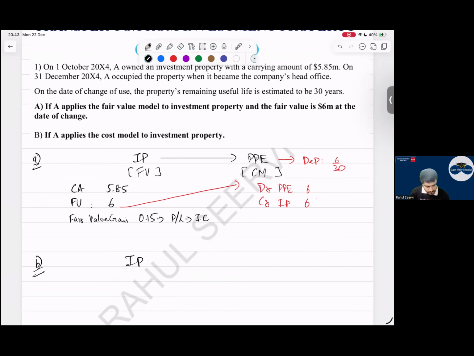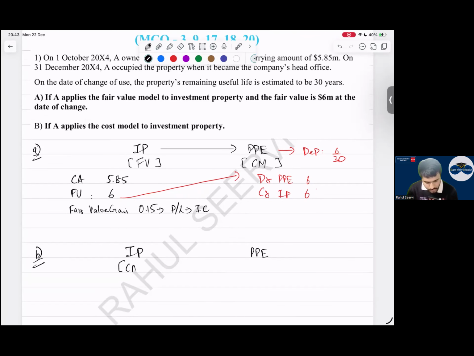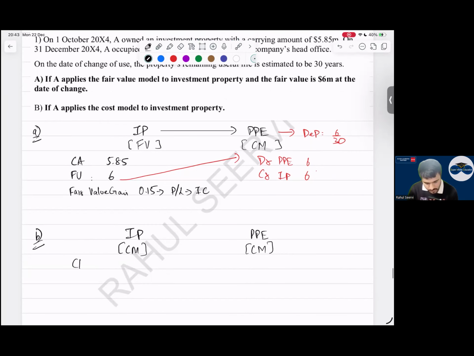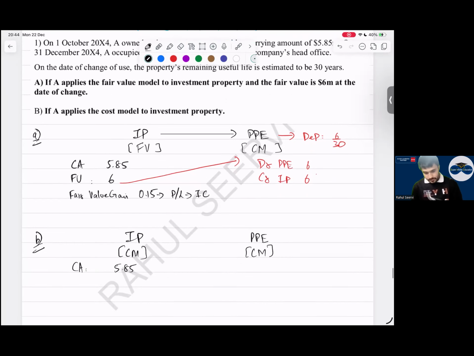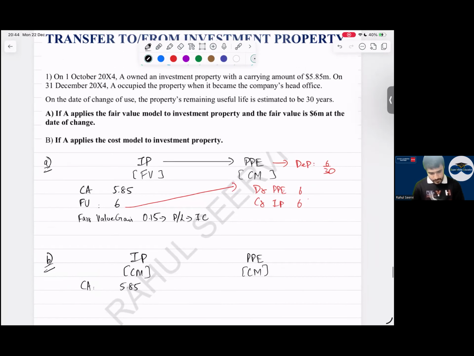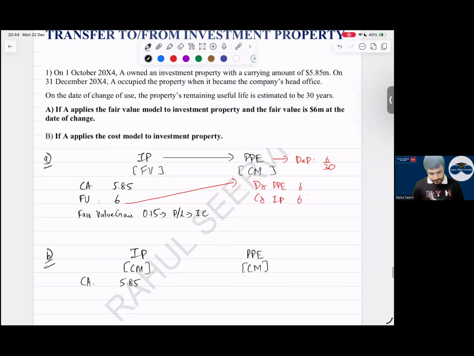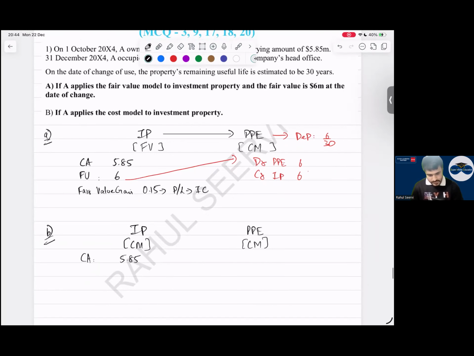IP का carrying amount 5.85 आएगा PP के लिए. Cost model में 5.85 होगा और वो 30 years के लिए depreciate होगा. Carrying amount is 5.85. Then on 31st December, on the date of change, can I say this carrying amount will directly be shifted now?